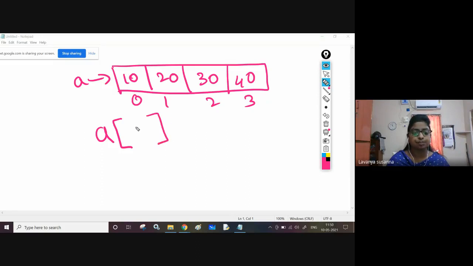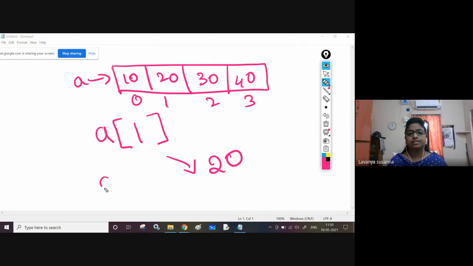Inside that simply specify the index. A of 1 means you are retrieving element 20, the first index element. This is what indexing is. You need to use open square bracket, close square bracket, and inside that specify which index element you want to retrieve. A of 1 means 20.